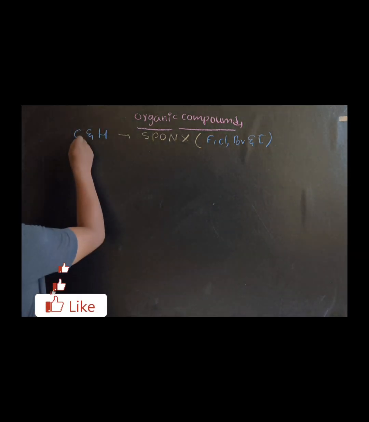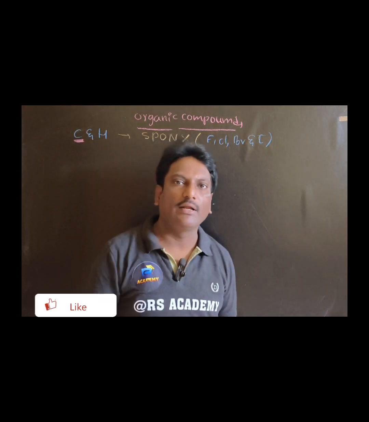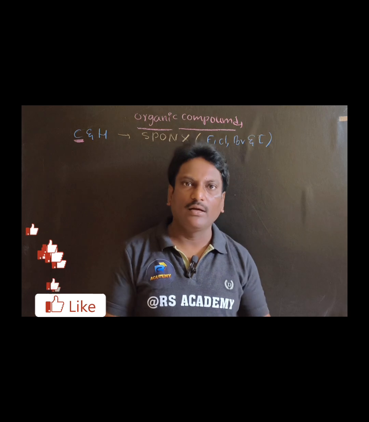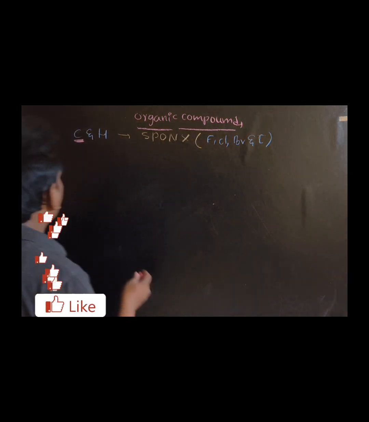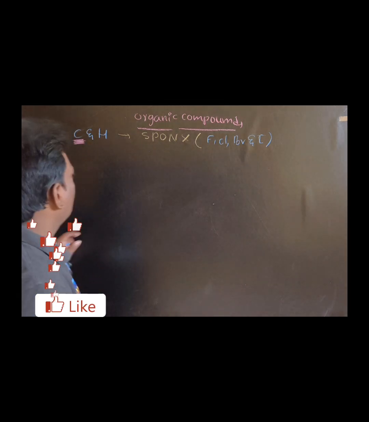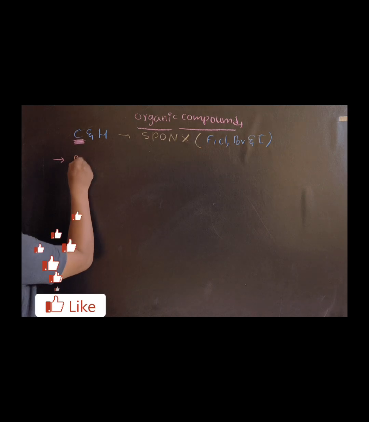Listen carefully: carbon plays a very important role in organic compounds. We can consider carbon as the hero of organic compounds, or the hero of organic chemistry. That's why we have to know about carbon. Carbon is an element.